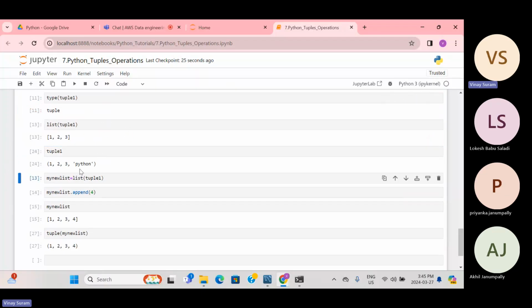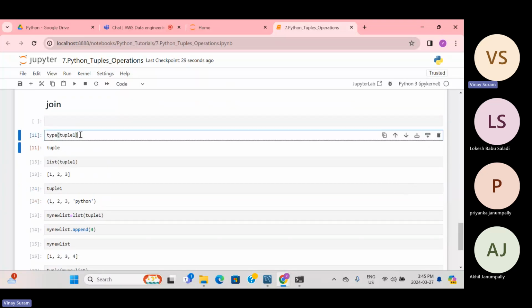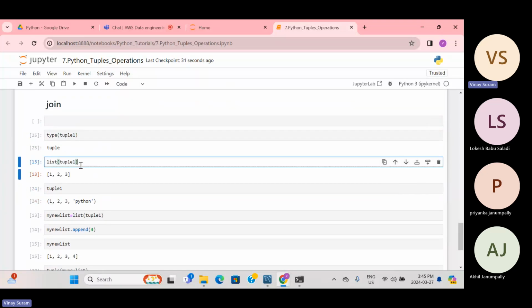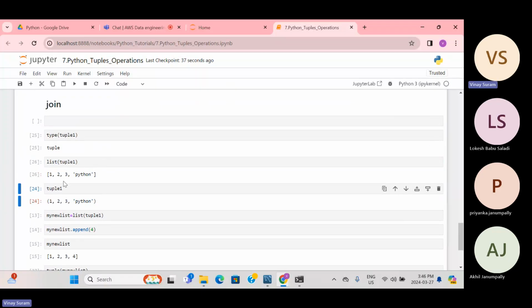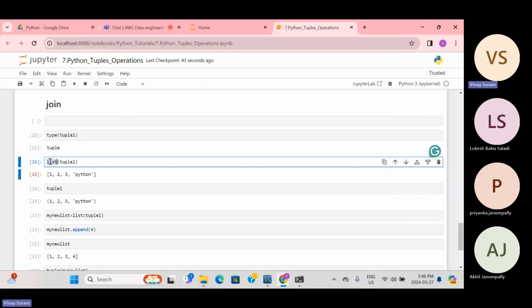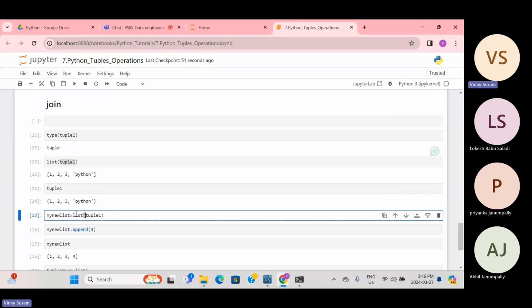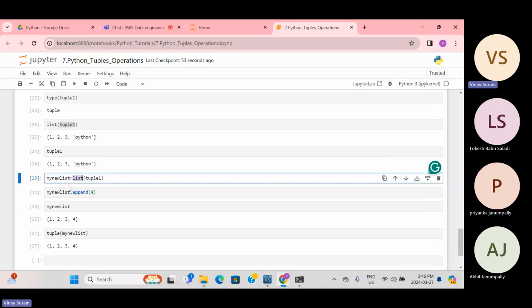So you can see this is a tuple, this is a tuple, and then I'm just converting this tuple to a list of tuple 1. So you can see which is a list, represented in square brackets. You can write simply list, open the brackets and close the bracket, and within that you can write tuple. So now I'm creating it and assigning it to some list.